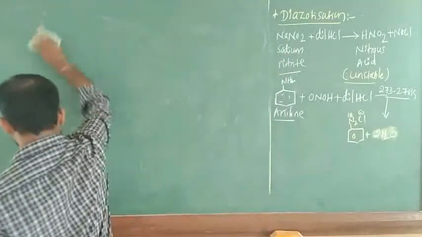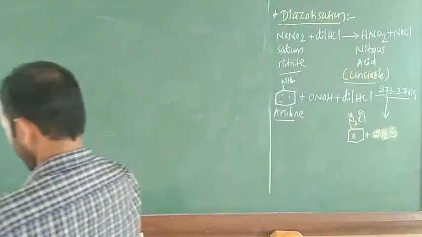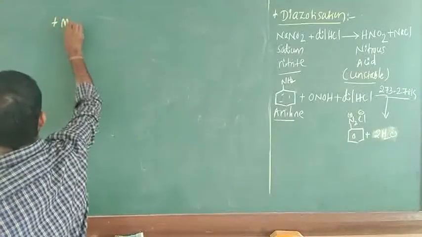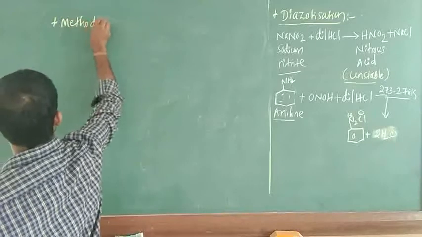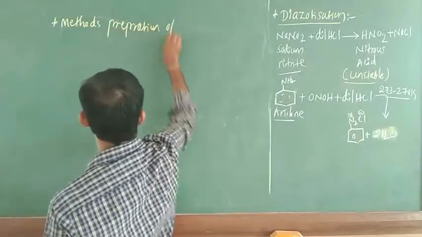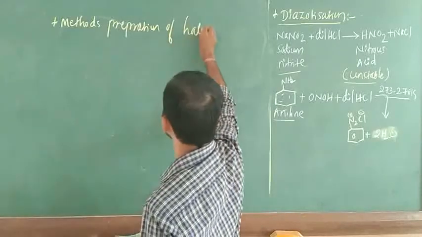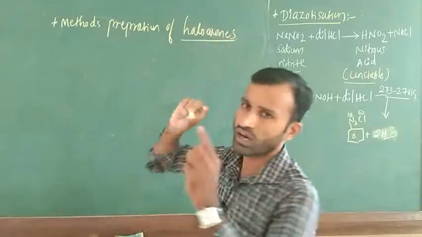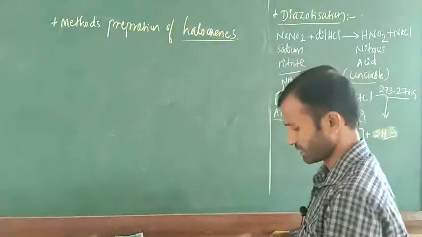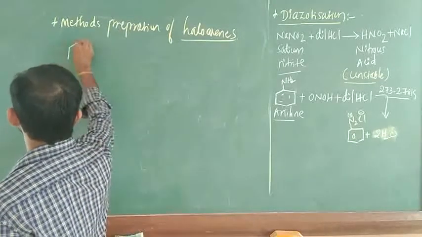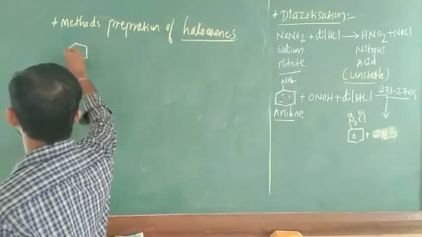Okay, just here the heading is methods of preparation of haloarenes. Just see here. In this case, methods of preparation of haloarenes means the starting material is the same, that is benzene. I am going to consider benzene.